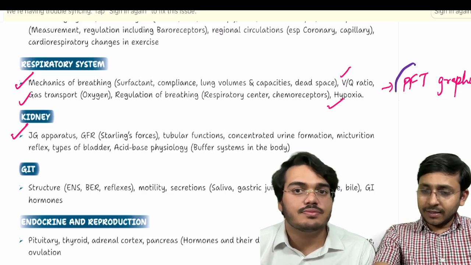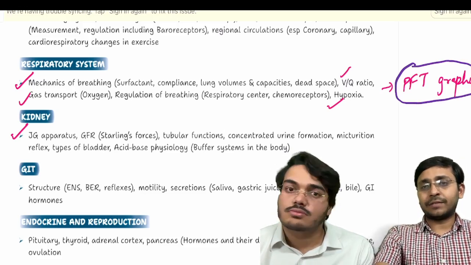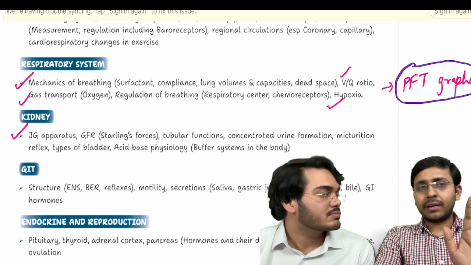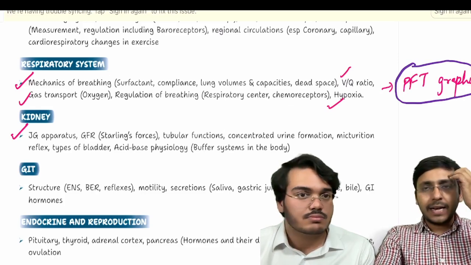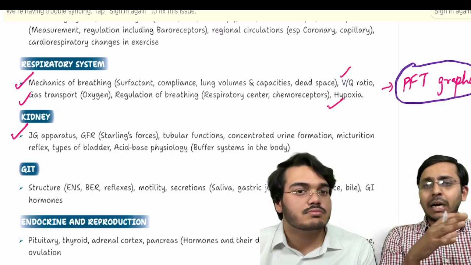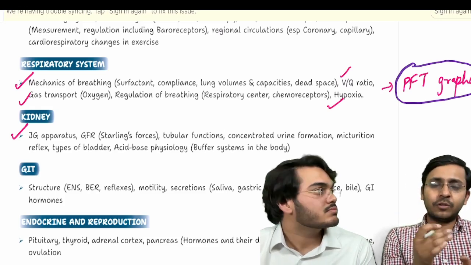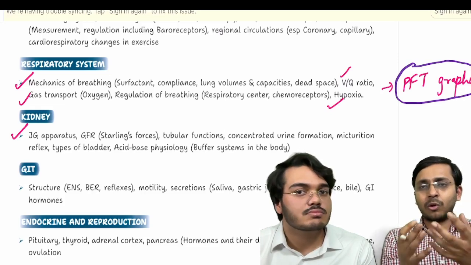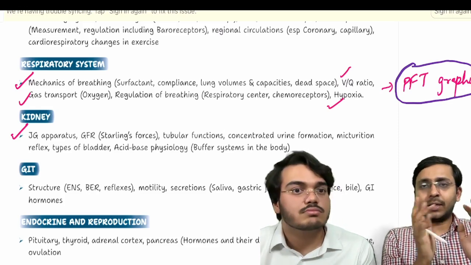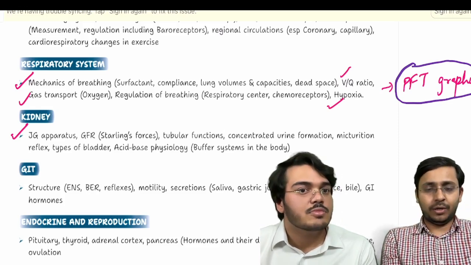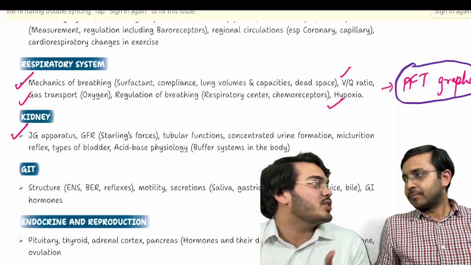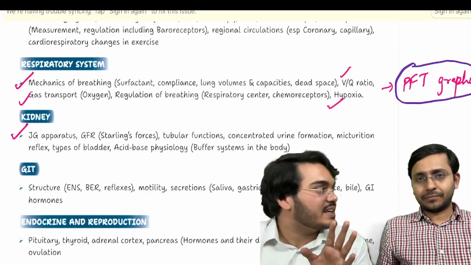Now, especially in respiratory, pulmonary function graphs. I don't know if it's a medicine topic or a physio topic. Wherever it gets covered, just cover it up, right? And then the hemoglobin oxygen dissociation curve. Basically, all the graphs that you read in physiology, I would say take a picture, take a screenshot from your notes, make a separate folder so that you can just revise it one day before the exam. All the graphs of physiology are very, very important. Similarly, in kidney, you may say that acid bases is from medicine or physiology, it doesn't matter, but it is very important.